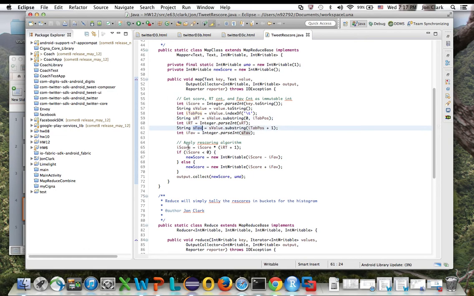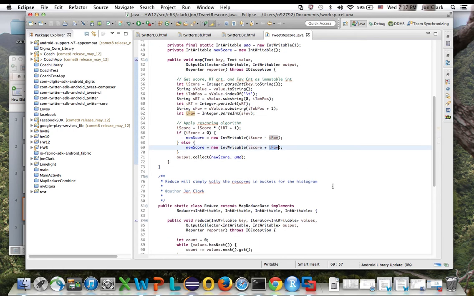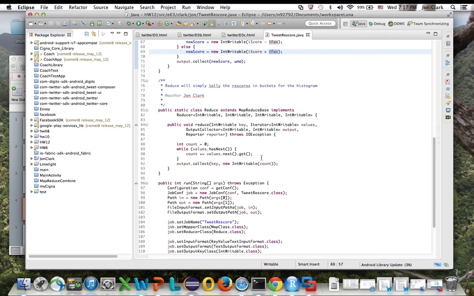Now I have the score, the retweet, and the favorite value set. I take the score and multiply it by the number of times it's been retweeted, obviously adding 1 because you wouldn't want to zero it out on something that was never retweeted. Once I figure out if the score is net negative, I subtract the favorite count. If it was net positive, I add the favorite count. That's the basic map step where it's applying the formula. In the reduce step, it's basically just doing a simple tally of all the counts and then exporting that with the key as the key.